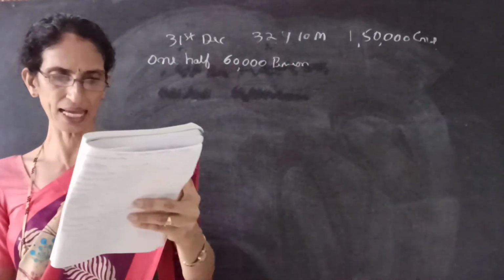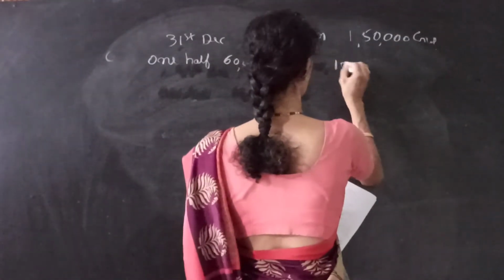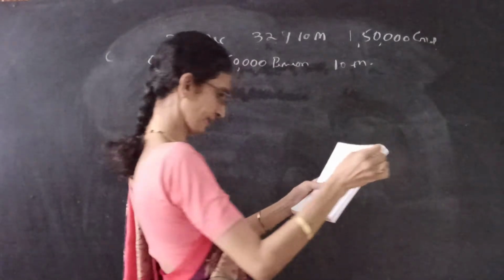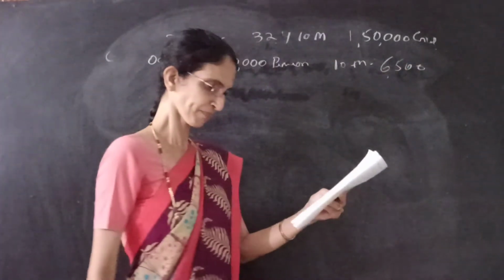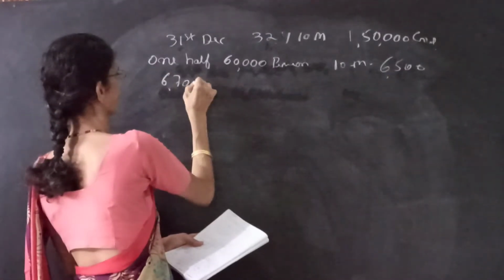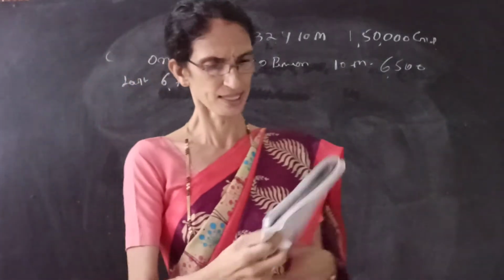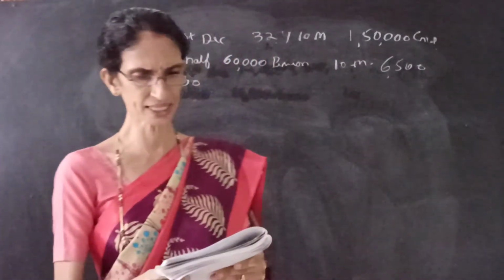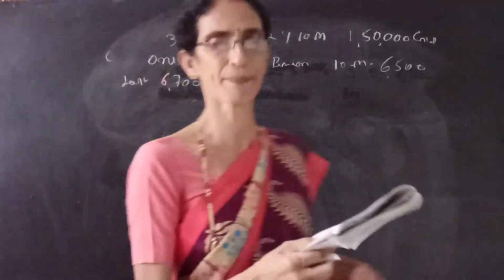Then his average salary for the last 10 months is given, it is 6,500, whereas his last drawn salary is 6,700. Then compute the taxable gratuity and commuted pension.